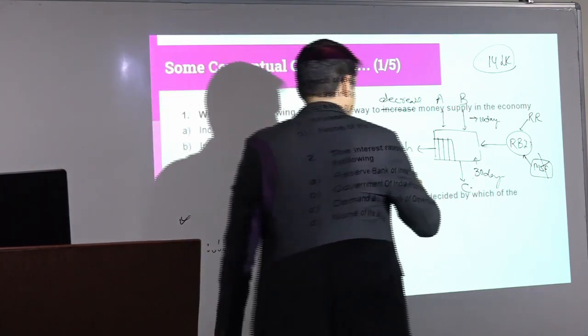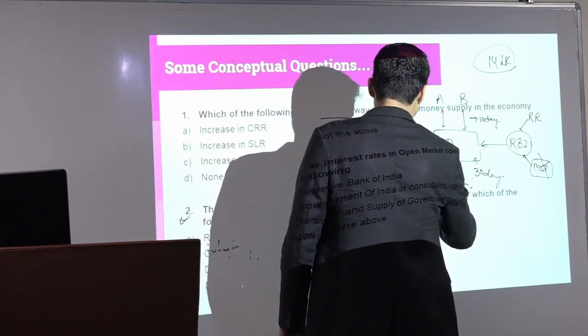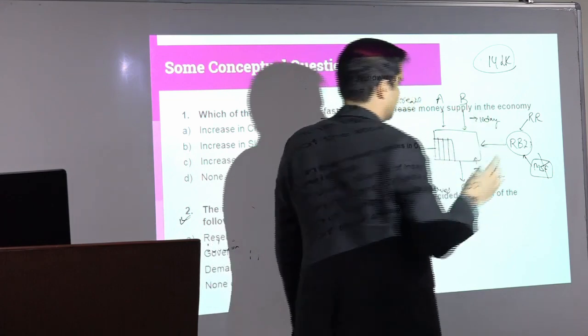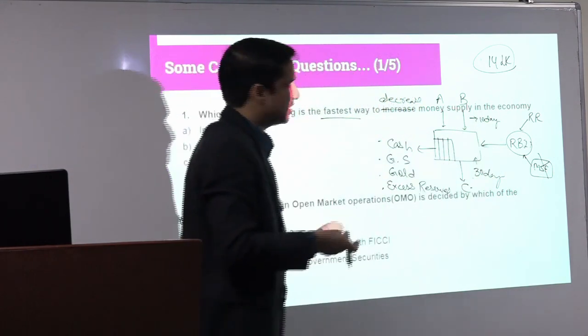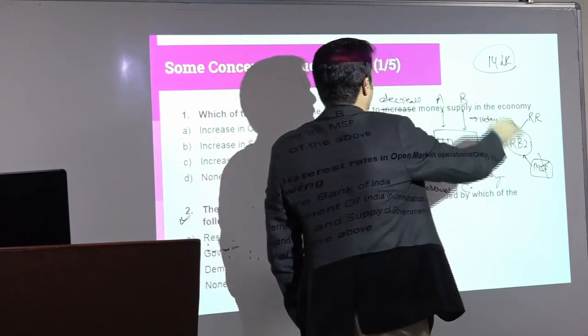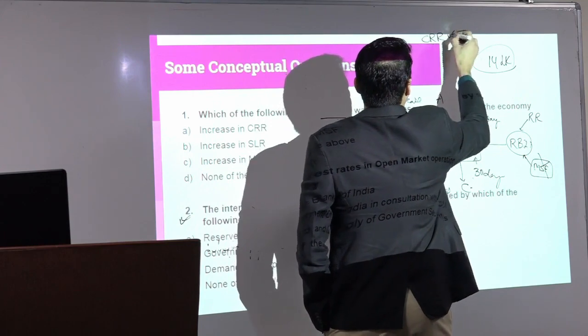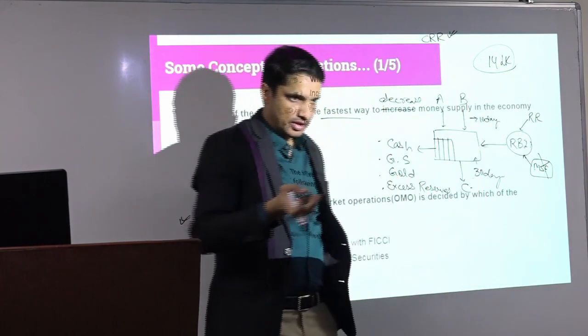Last we have is something known as excess reserves. Have you heard of it? The extra in CRR, for example, because CRR you have to maintain on a daily basis 95%. So usually they keep extra value of the CRR.